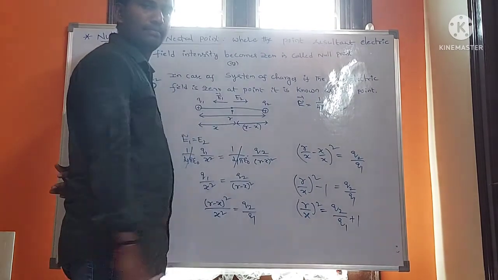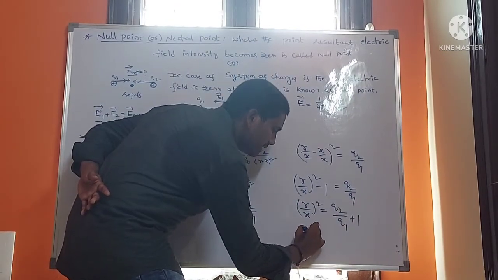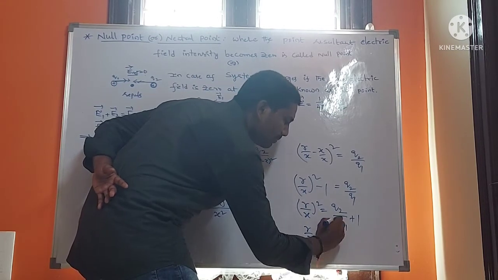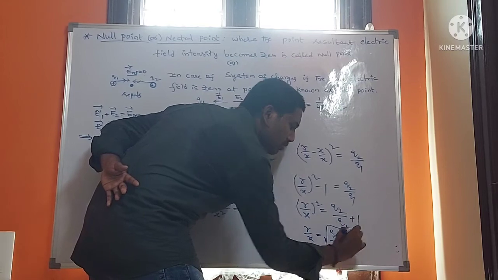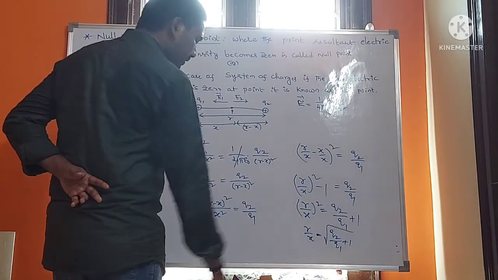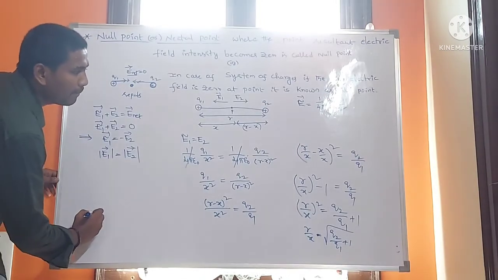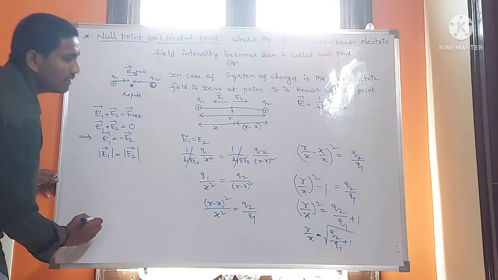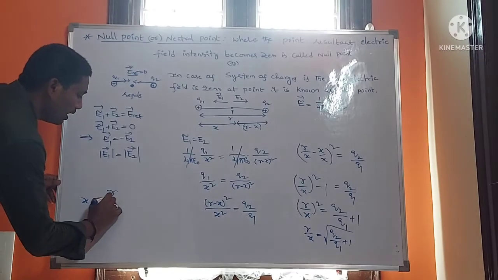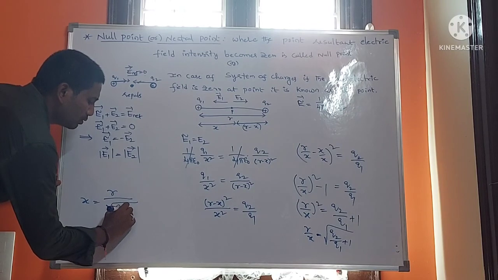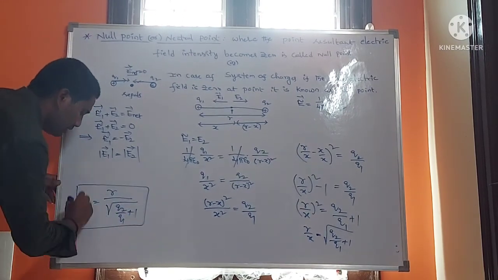Now this minus 1 goes to the other side: r by x is equal to root of Q2 by Q1 plus 1. This is the final equation: x is equal to r divided by root of Q2 by Q1 plus 1. This gives the null point.